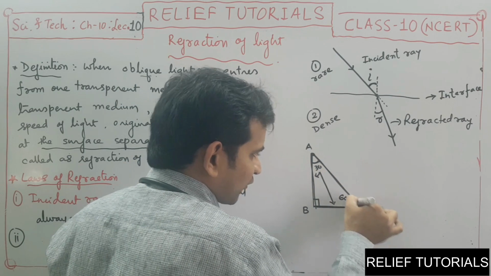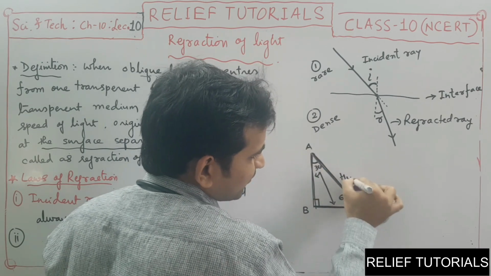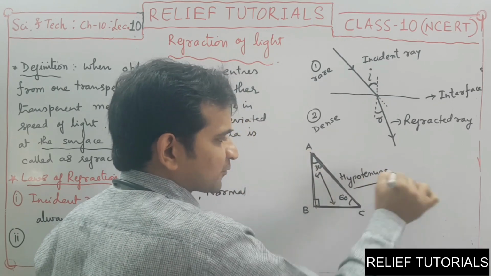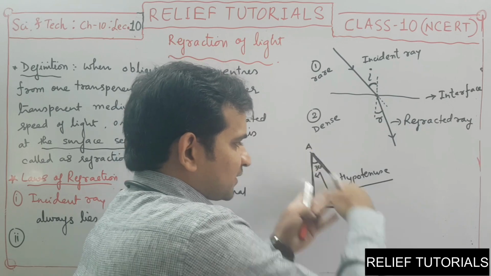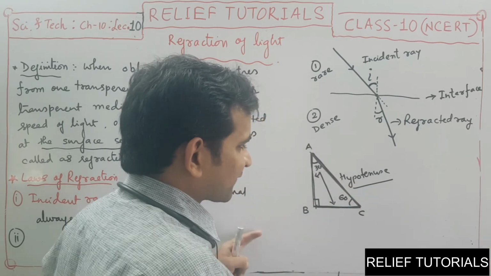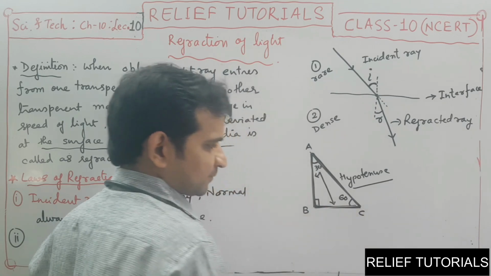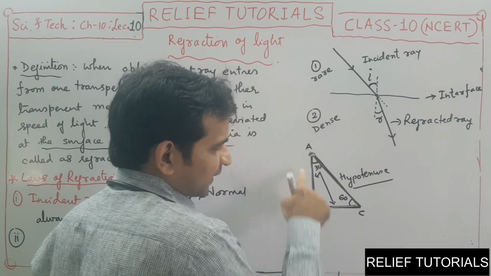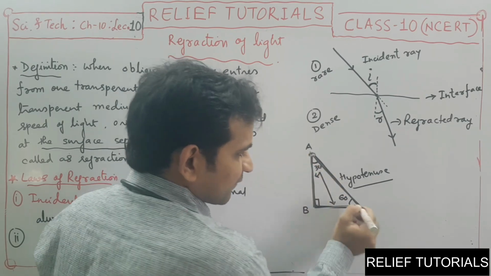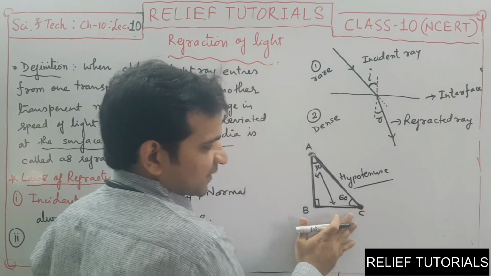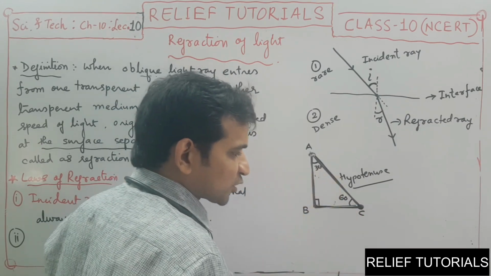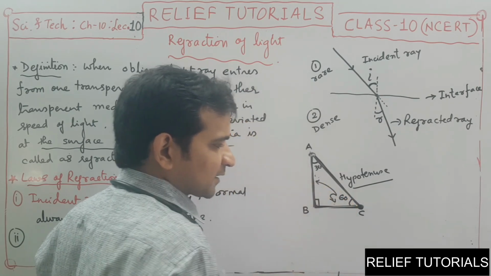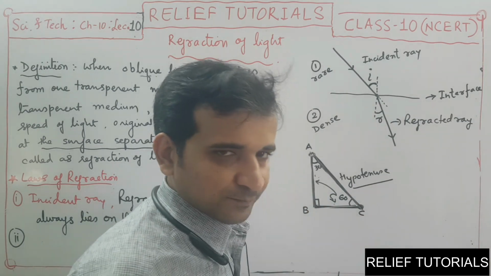And this side is obviously called the hypotenuse. The side opposite the 90 degree angle is always called the hypotenuse. So the name of this side is always fixed as hypotenuse. Now two sides are left, this one and this one. If you consider angle A, BC will be the opposite side and AB will be the adjacent side. Now if you consider angle C under consideration, from angle C the opposite one will be AB and the adjacent side is BC. But this is always called the hypotenuse.